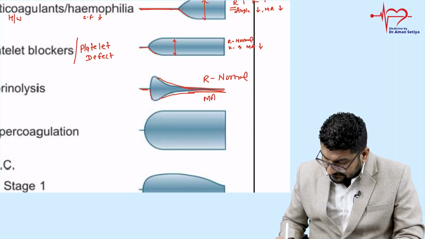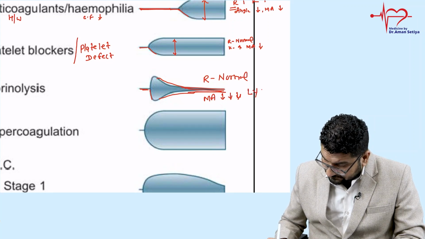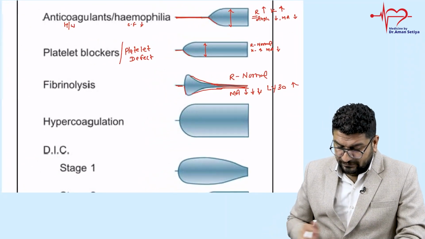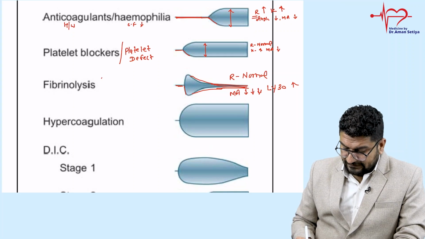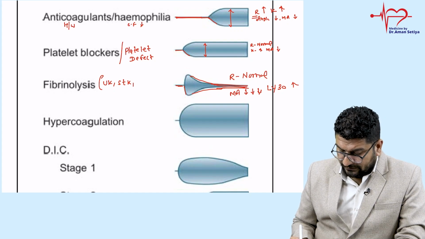So MA is decreasing, and LY30 is prolonged. तो ऐसा कब होगा, जब lysis होगा, when there is more lysis, means fibrinolysis. Whenever there is fibrinolysis, तो fibrinolysis किससे करते, thrombolysis. Fibrinolysis means you can use urokinase, you can use STK, streptokinase, you can use alteplase or TPA.